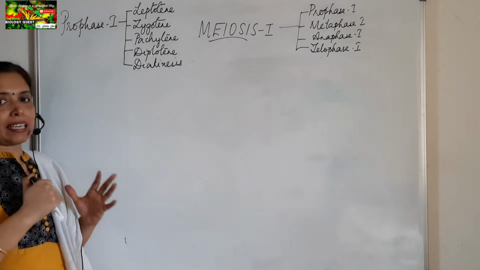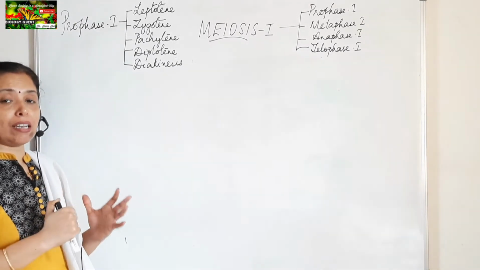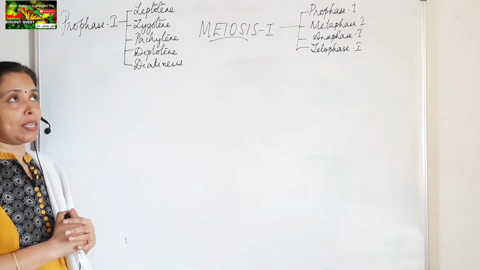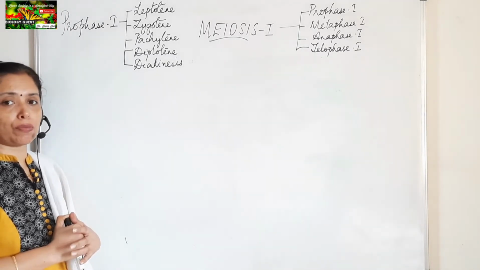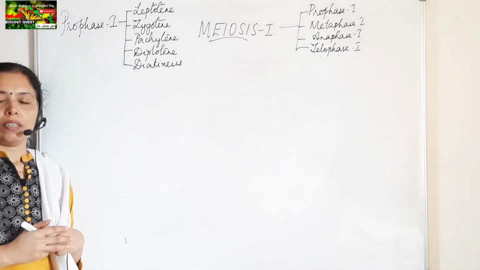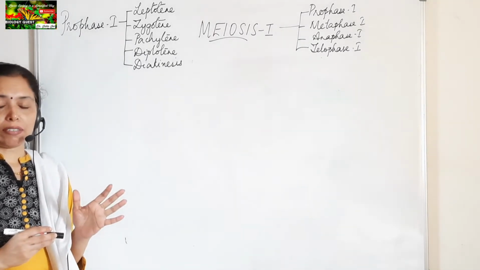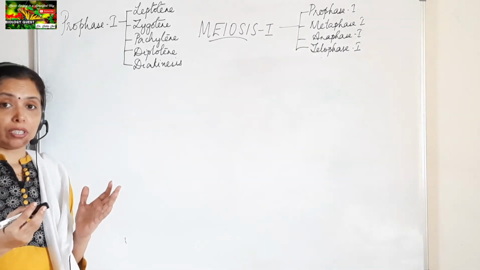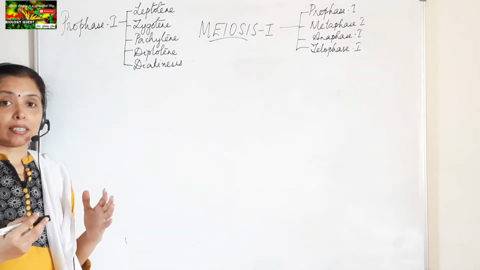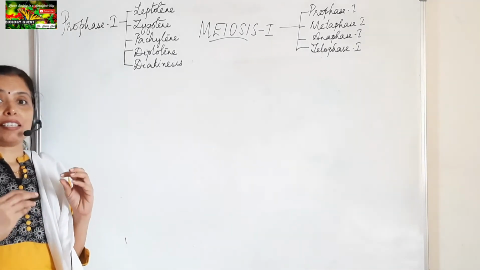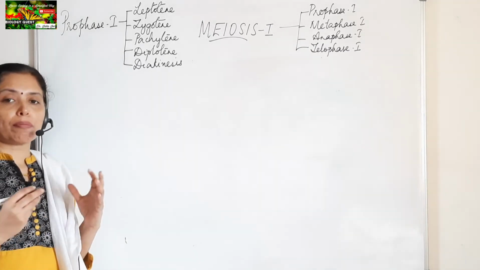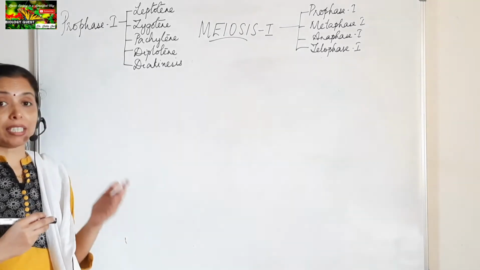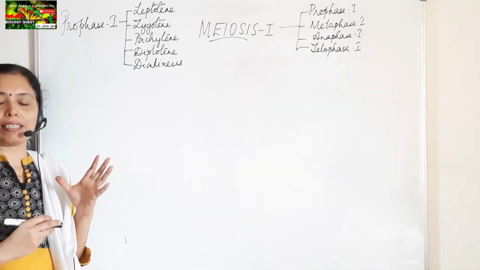Now we shall take each stage and study in detail what is happening in each of these stages of Prophase-I of meiosis-I. So what is the first stage? The first stage of Prophase-I is Leptotene. Okay, just before the start of the meiotic division, as we have seen in mitotic division, there is an interphase stage, and this interphase stage is divided into 3 stages: the G1 phase, the S phase and the G2 phase. I hope you remember all that. So similarly, a cell which is about to undergo meiotic division is also undergoing the interphase stage.